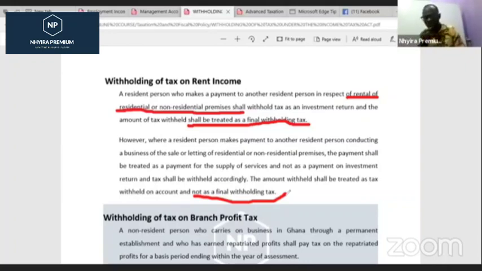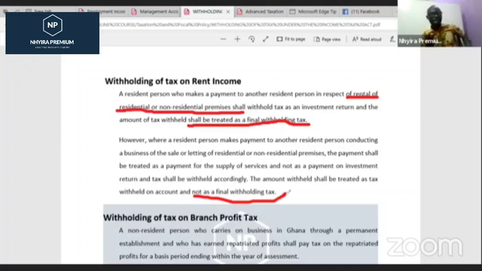However, if the person is not in the business of renting, listen to this carefully. If the person is not in the business of renting and the person has just built a house and has a property, and we are just renting it from the person, what we will do then is that we would have to withhold the tax on that person's revenue. So it's a one-time payment, and we will hold the tax. And in that case, it's a final tax because we are treating that person's own as what? A return on what? Investments. I believe you are getting the two. And that person will no more have to go and file any tax returns because we've already deducted it.